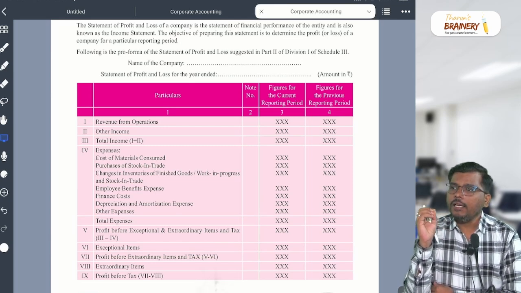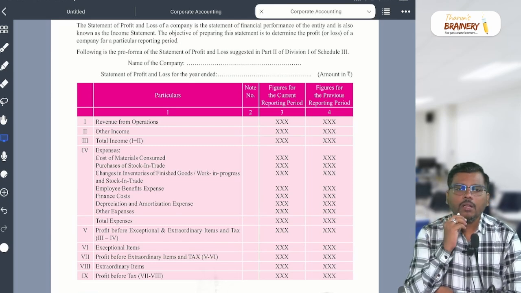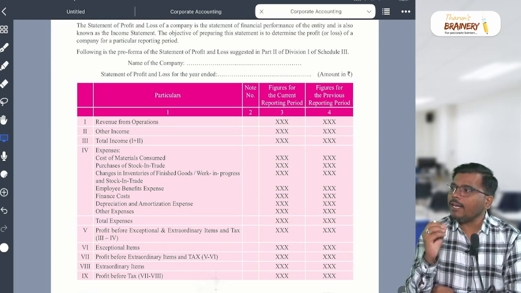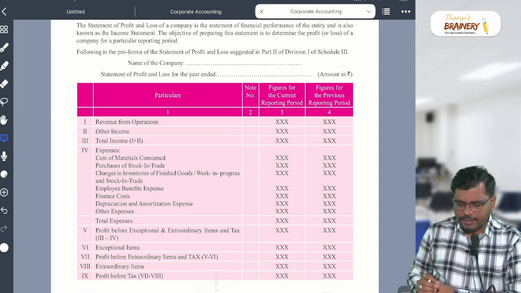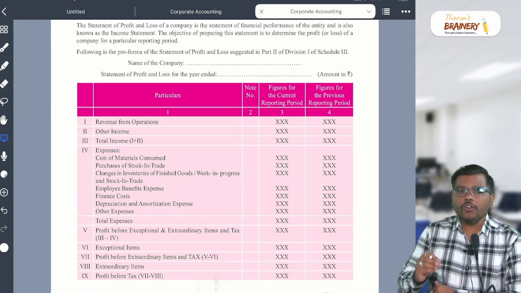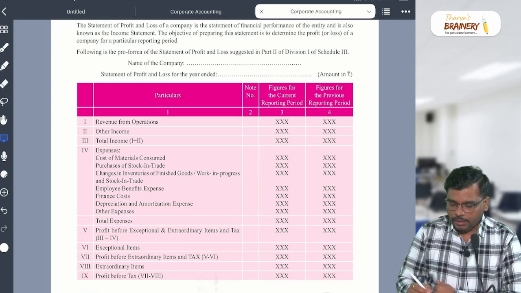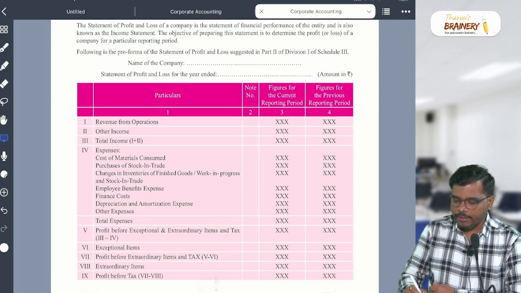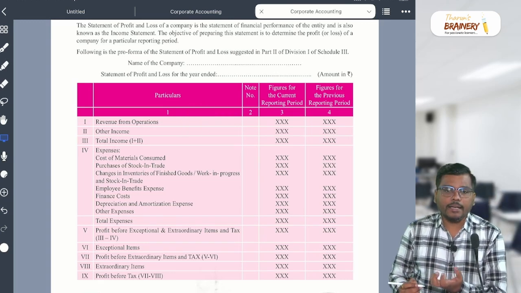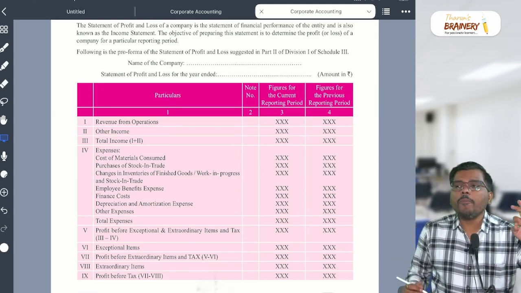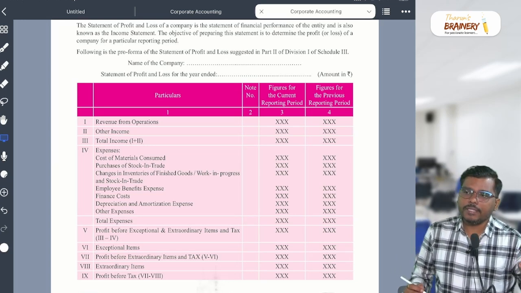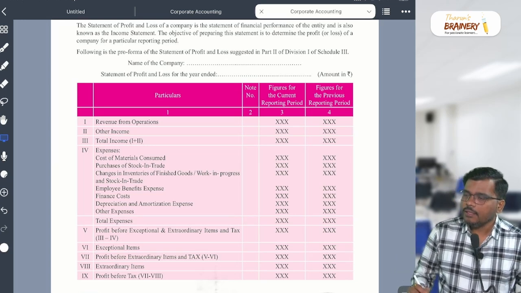Your principal revenue generating activity. How much you earn from your main business activity, it will come in the revenue from operation. Let's take an example. If you are doing the cloth business, what is your main revenue? Sale of cloth. Are you getting my point or not? So sale of cloth is the main business activity.